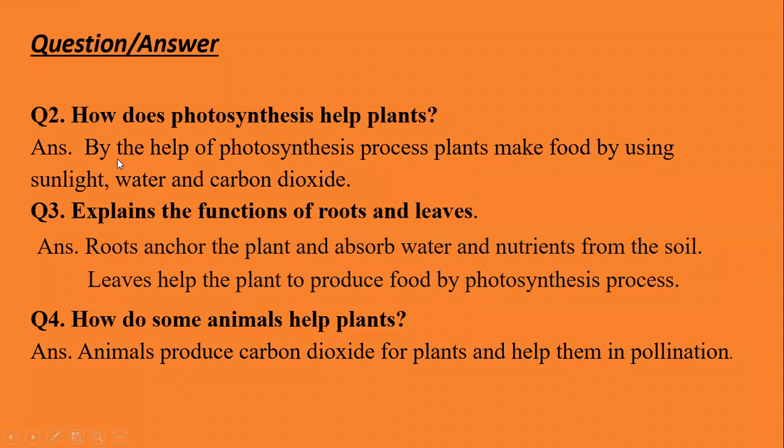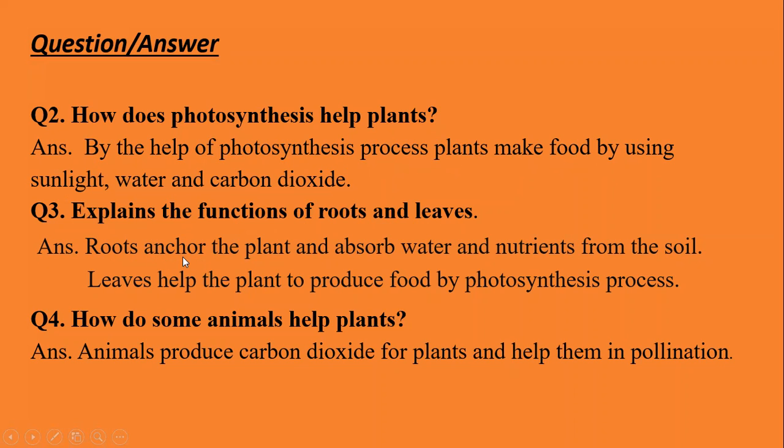Here is the answer. How does photosynthesis help plants? By the help of the photosynthesis process, plants make food by using sunlight, water, and carbon dioxide. Explain the functions of roots and leaves. Roots anchor the plants, meaning roots hold the plant.